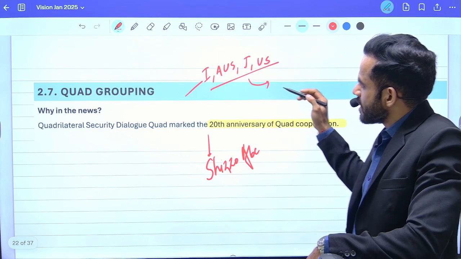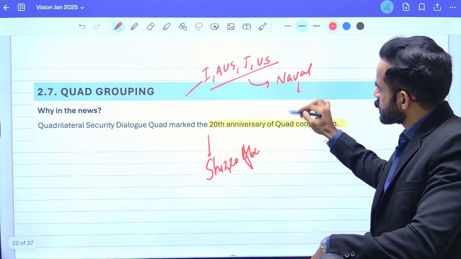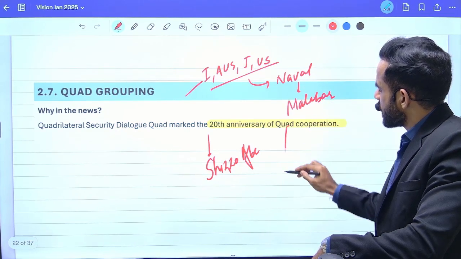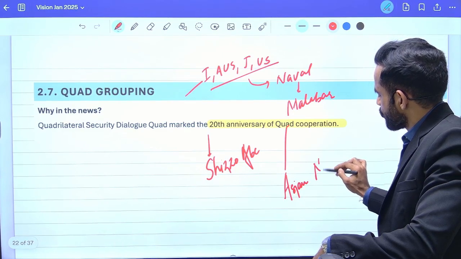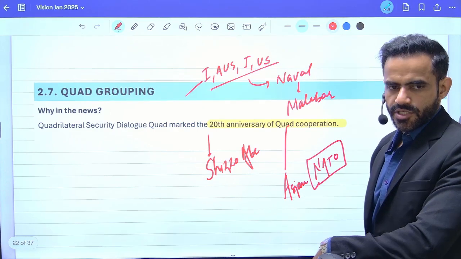These four also conduct a naval exercise, and the name of that exercise is Malabar. Quad is also known as the Asian NATO. What is NATO? North Atlantic Treaty Organization.